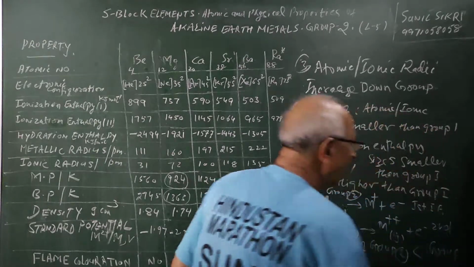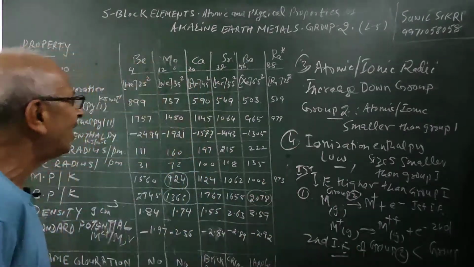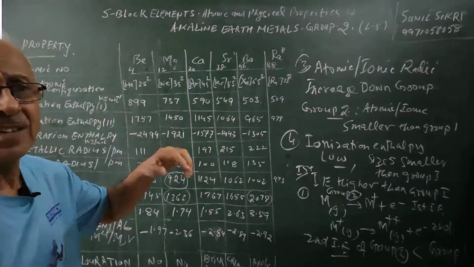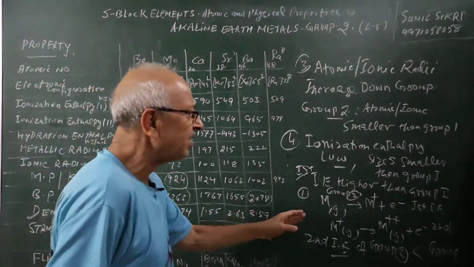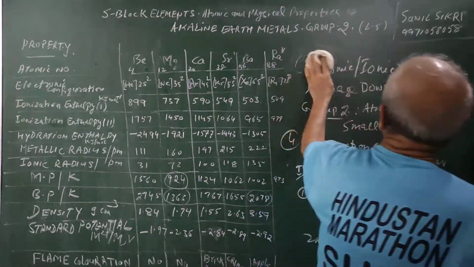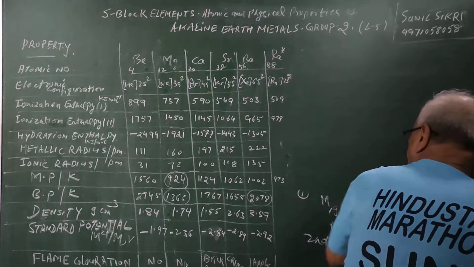The reason, students, you already know: when they lose the second electron, they acquire the inert gas configuration. That noble gas configuration is more stable. Hence, the second ionization enthalpy is lower for group 2 than group 1. Now, let us see the other properties.